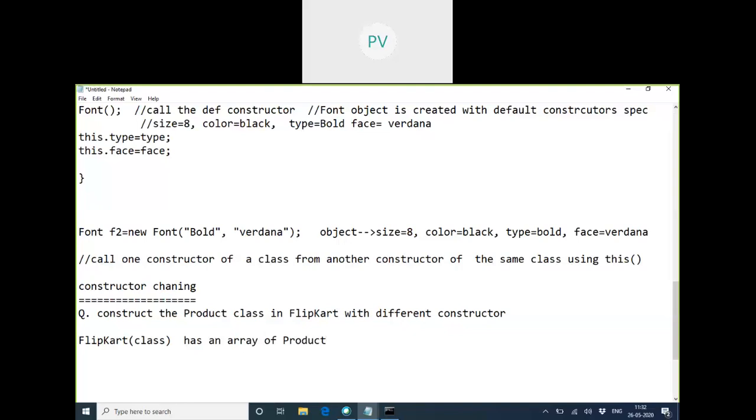For this it will take more coding time, so today just take Flipkart as a separate test class and write the class as the product class. Tomorrow I'll explain how to use this class.